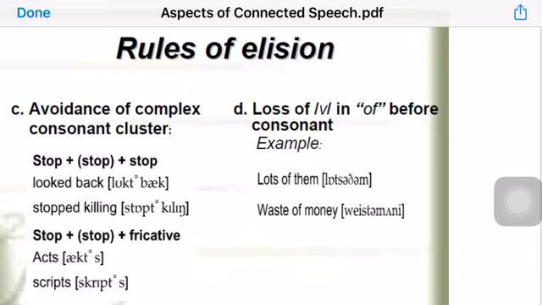So you can memorize the word months. Months becomes "monts", we delete the th, or tonight, which becomes "tnight" without the schwa. So these are two easy examples to memorize. These are some examples of elision, and these are the rules of elision.